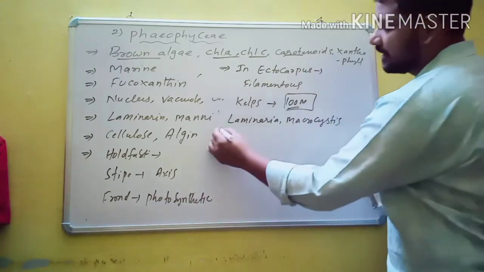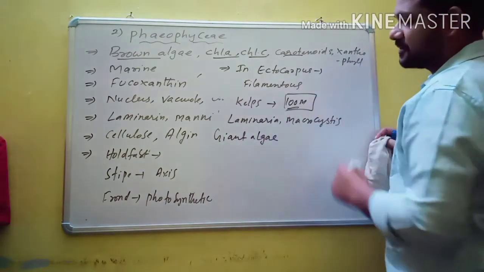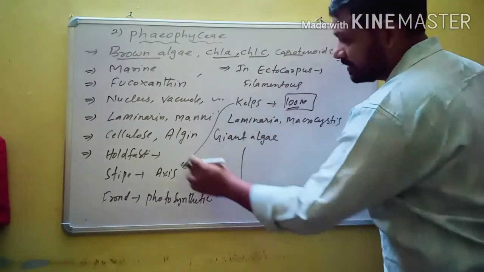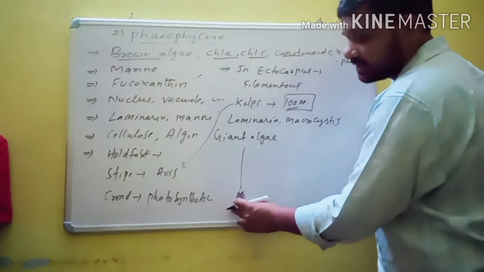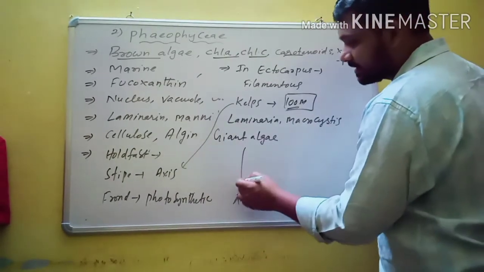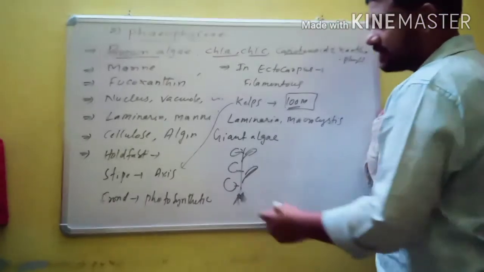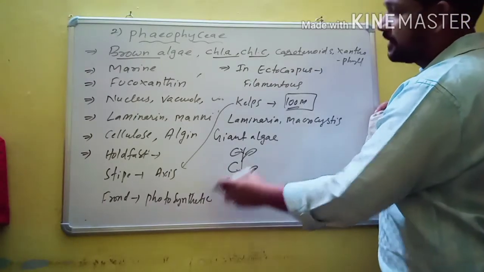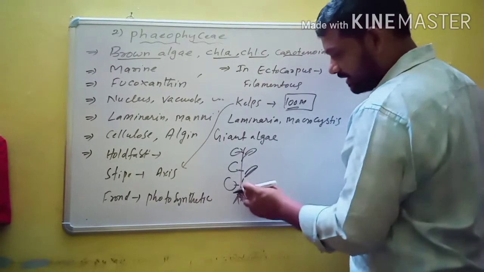These giant algae are known as kelps. The body of kelps is differentiated into three parts. Holdfast, for attachment to the substratum. Then stipe, the axis, and frond. Frond is a leaf-like structure, and these leaf-like structures make the food material through photosynthesis.